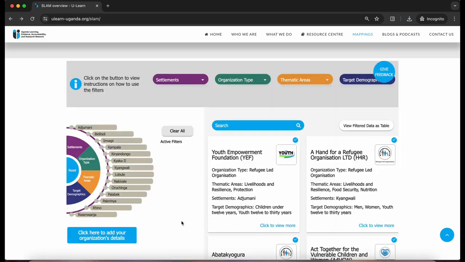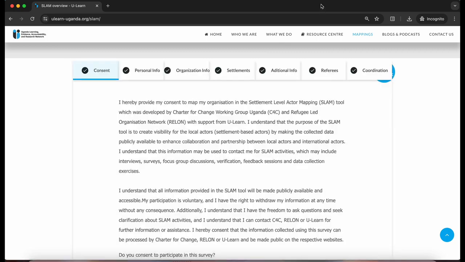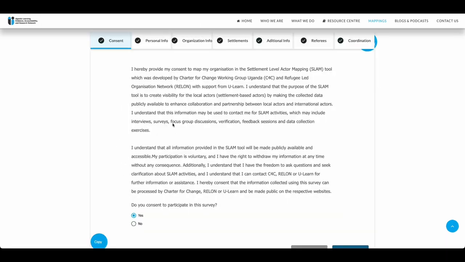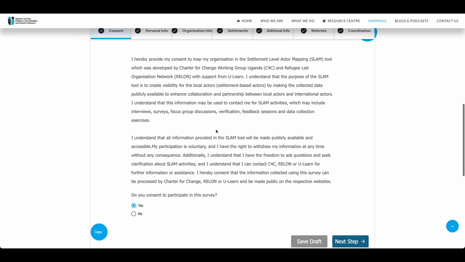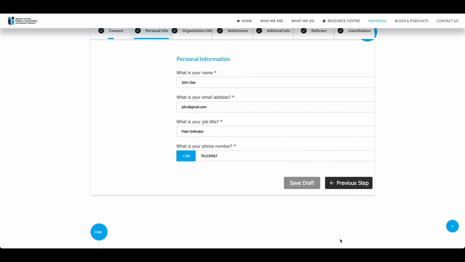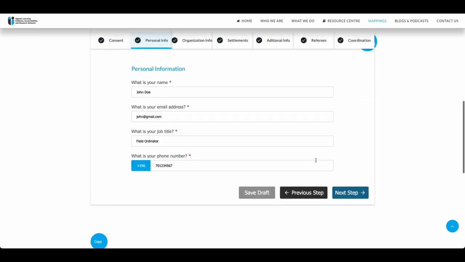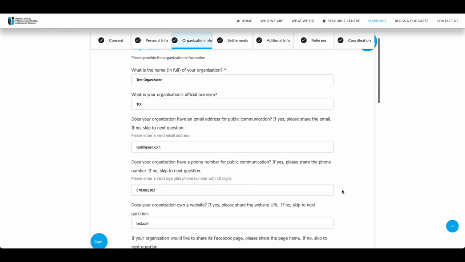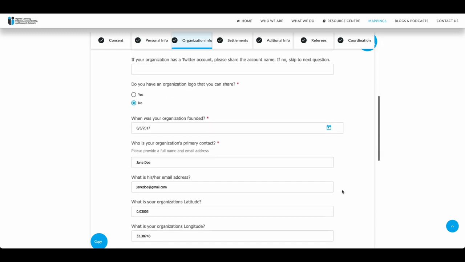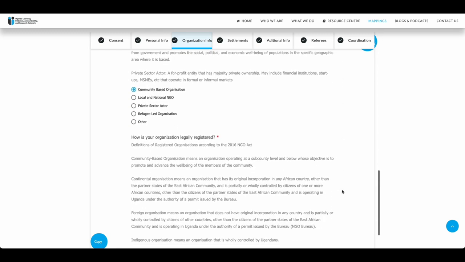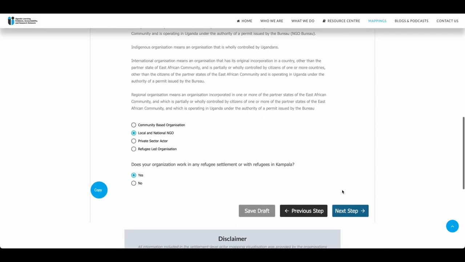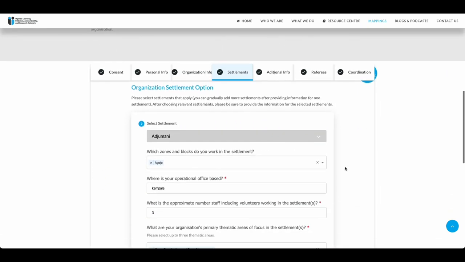To add your organization to SLAM, click on Add your organization details below the filter wheel on the home page. Fill in and submit the information in the different form groups on this new page that opens up. Information to be submitted will include the consent, personal information about the organization, organizational information, settlements the organization has presence, and the references that the organization can give.